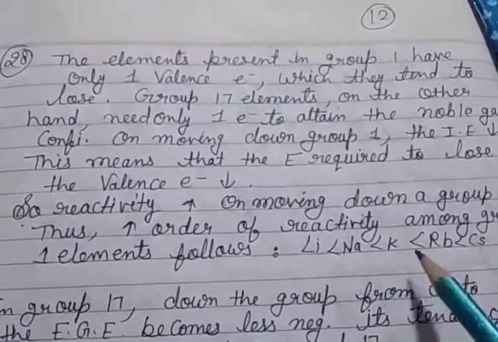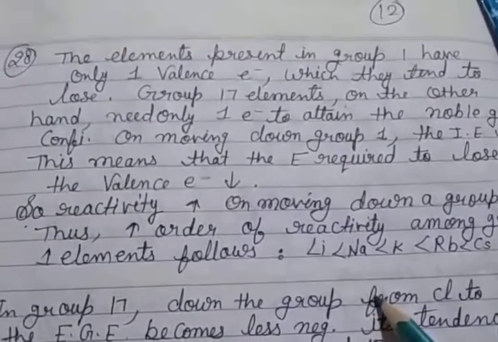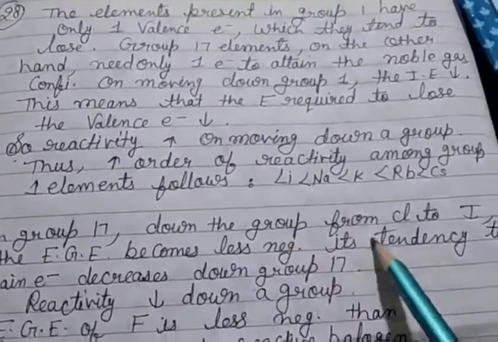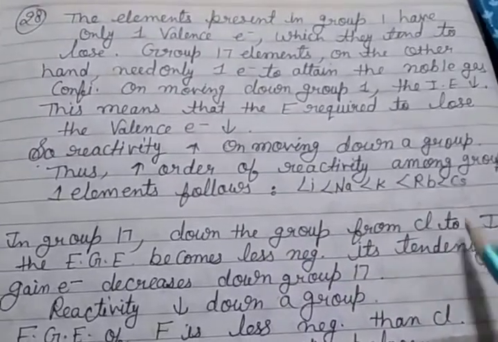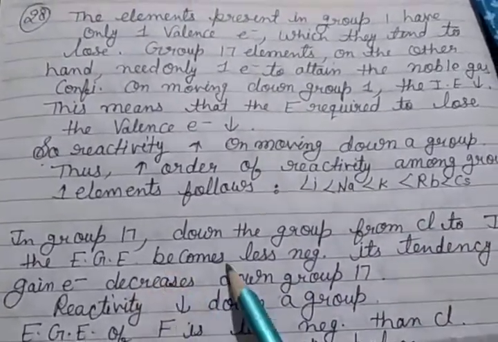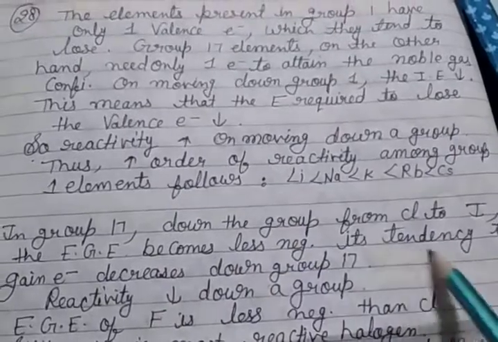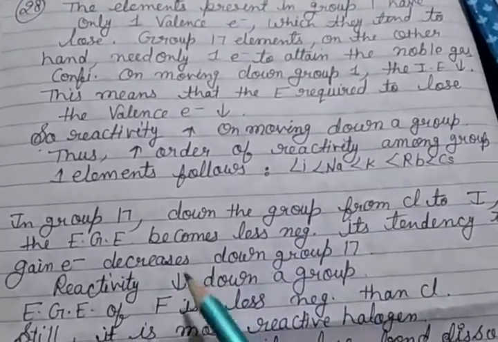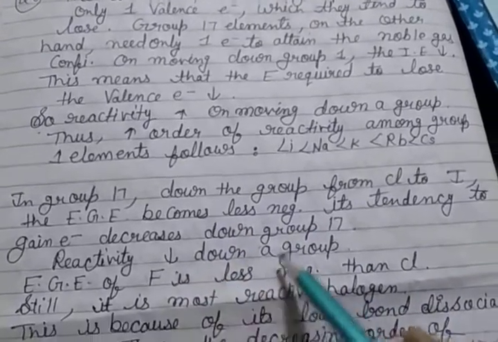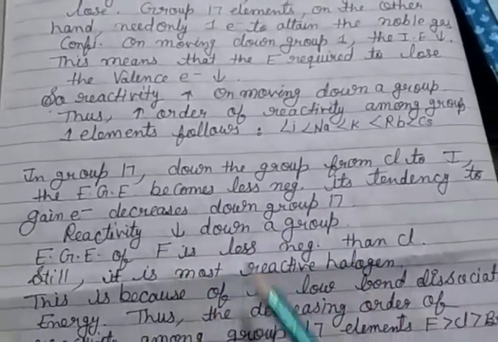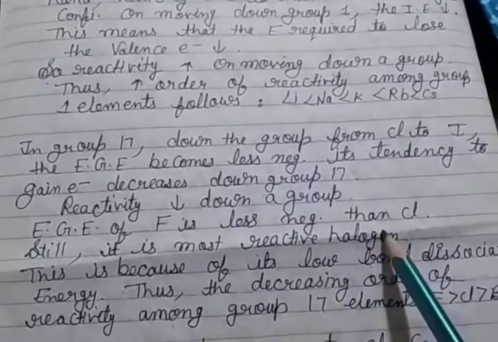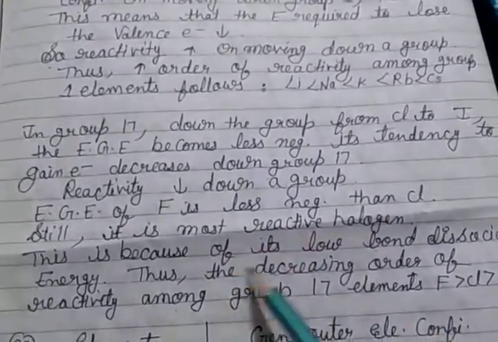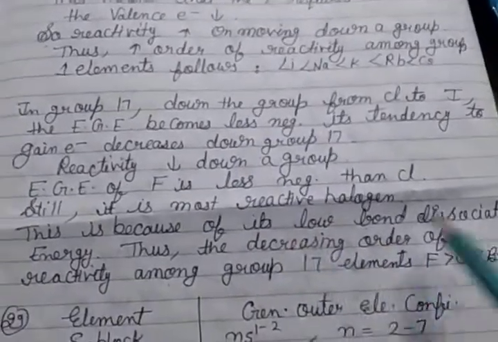In group 17, only one electron is needed to attain the noble gas configuration. But down the group from chlorine to iodine, electron gain enthalpy becomes less negative, so the tendency to gain an electron decreases down group 17. So reactivity also decreases down the group. The electron gain enthalpy of fluorine is less negative than that of chlorine, and it is the most reactive halogen because of its low bond dissociation energy.